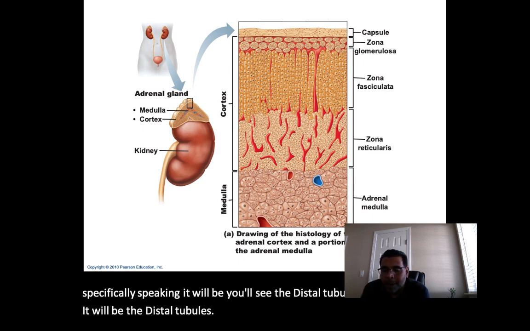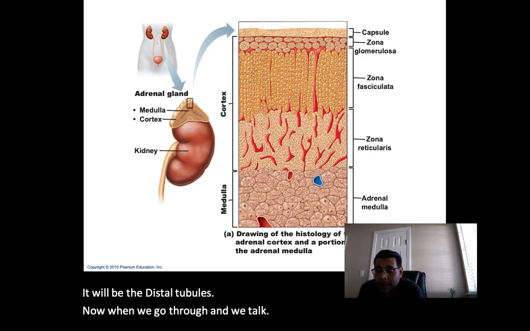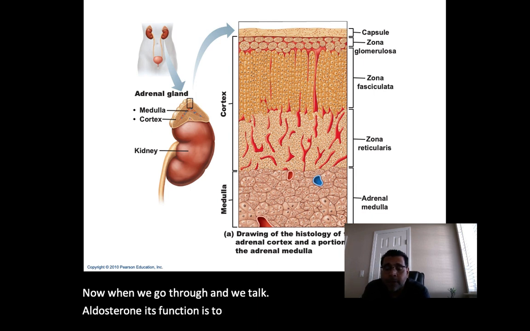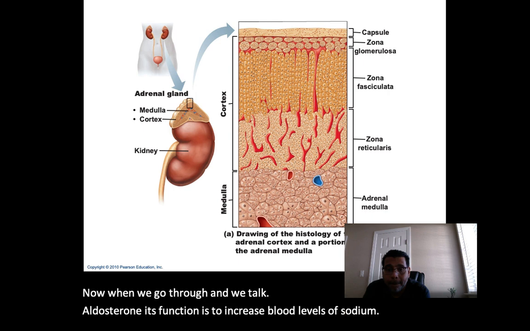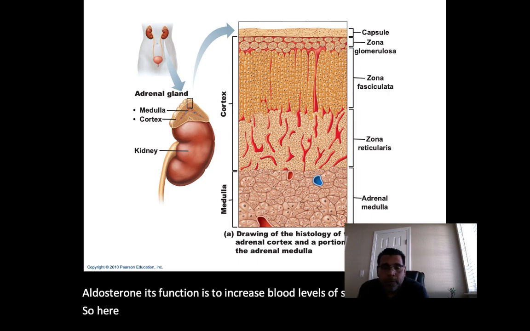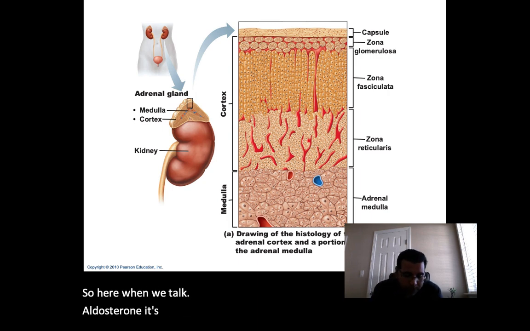Now, when we talk about aldosterone, its function is to increase blood levels of sodium. So here when we talk about aldosterone, it's important we mention the RAAS system.